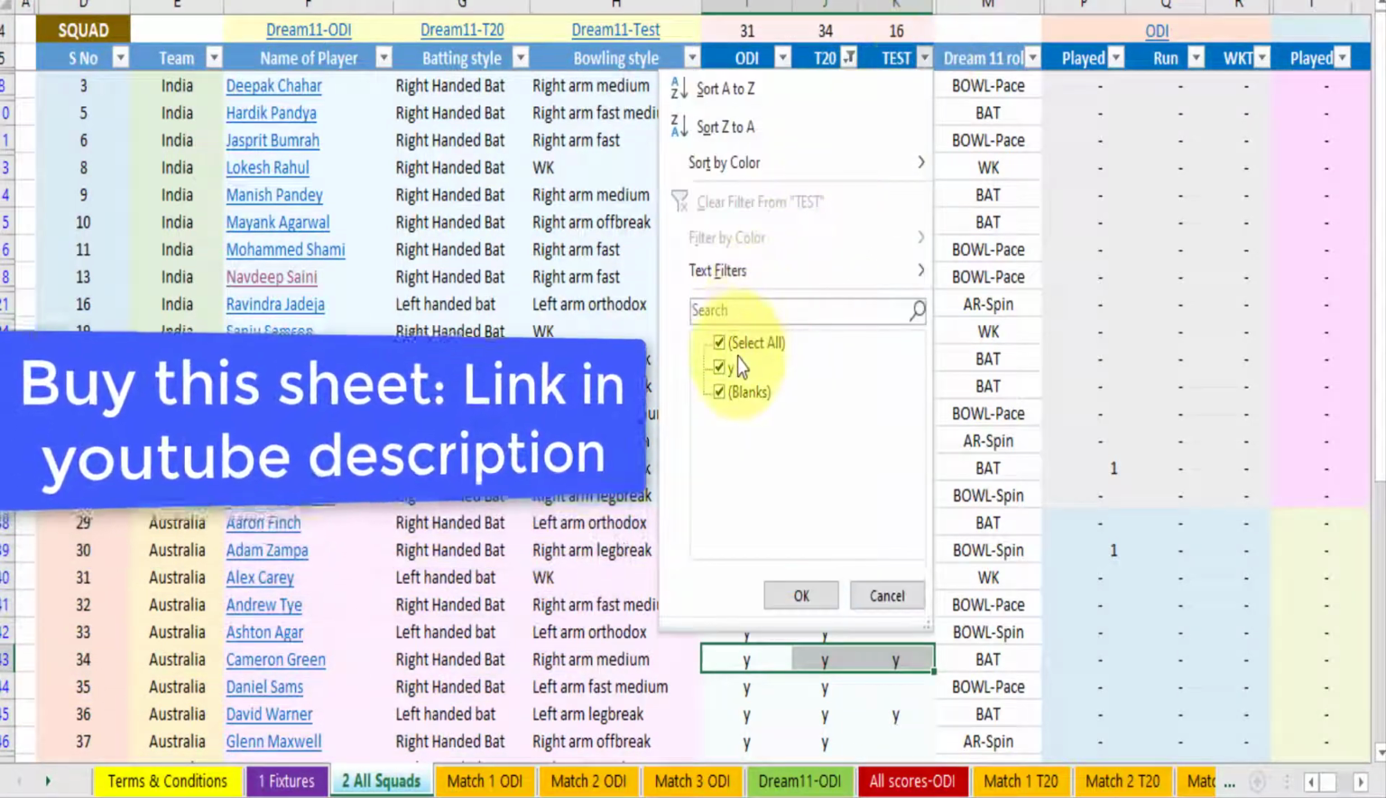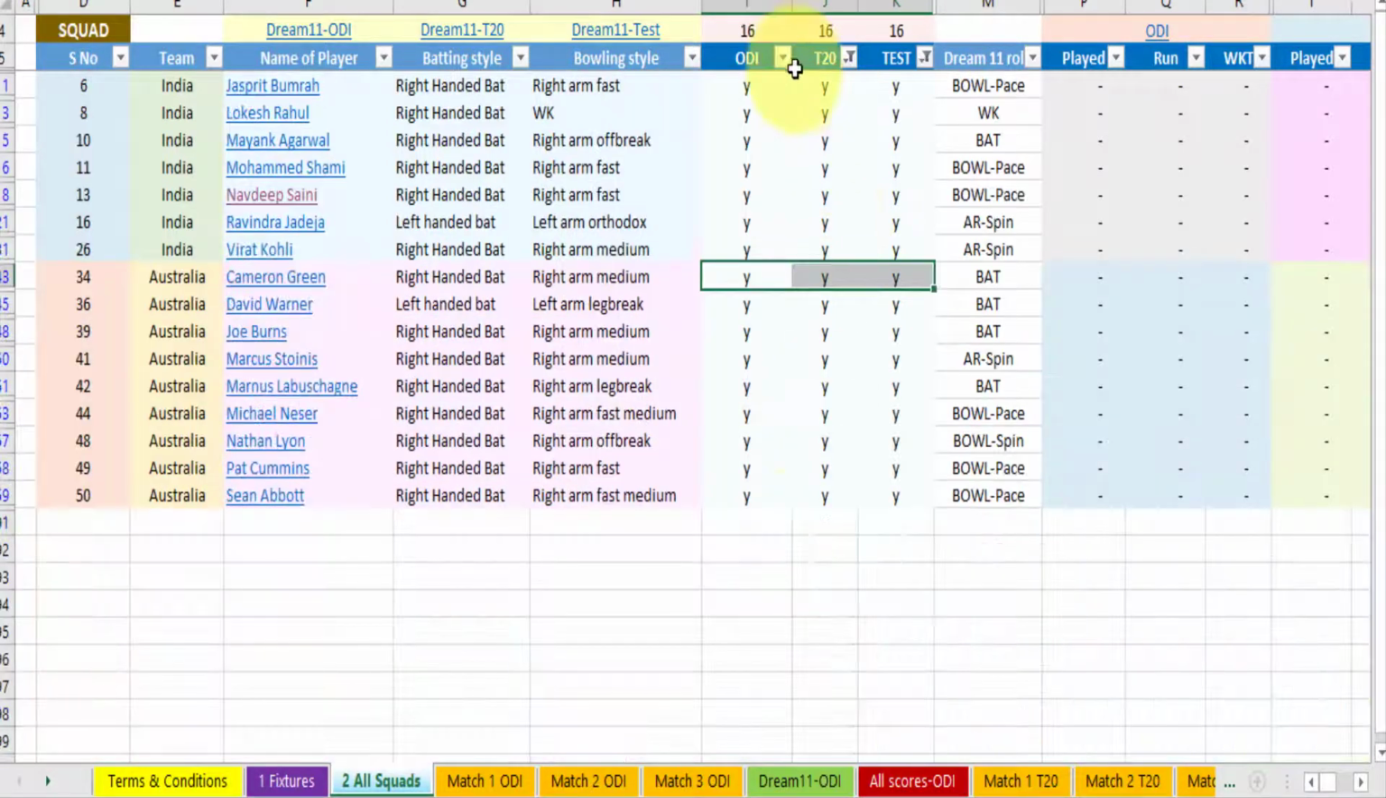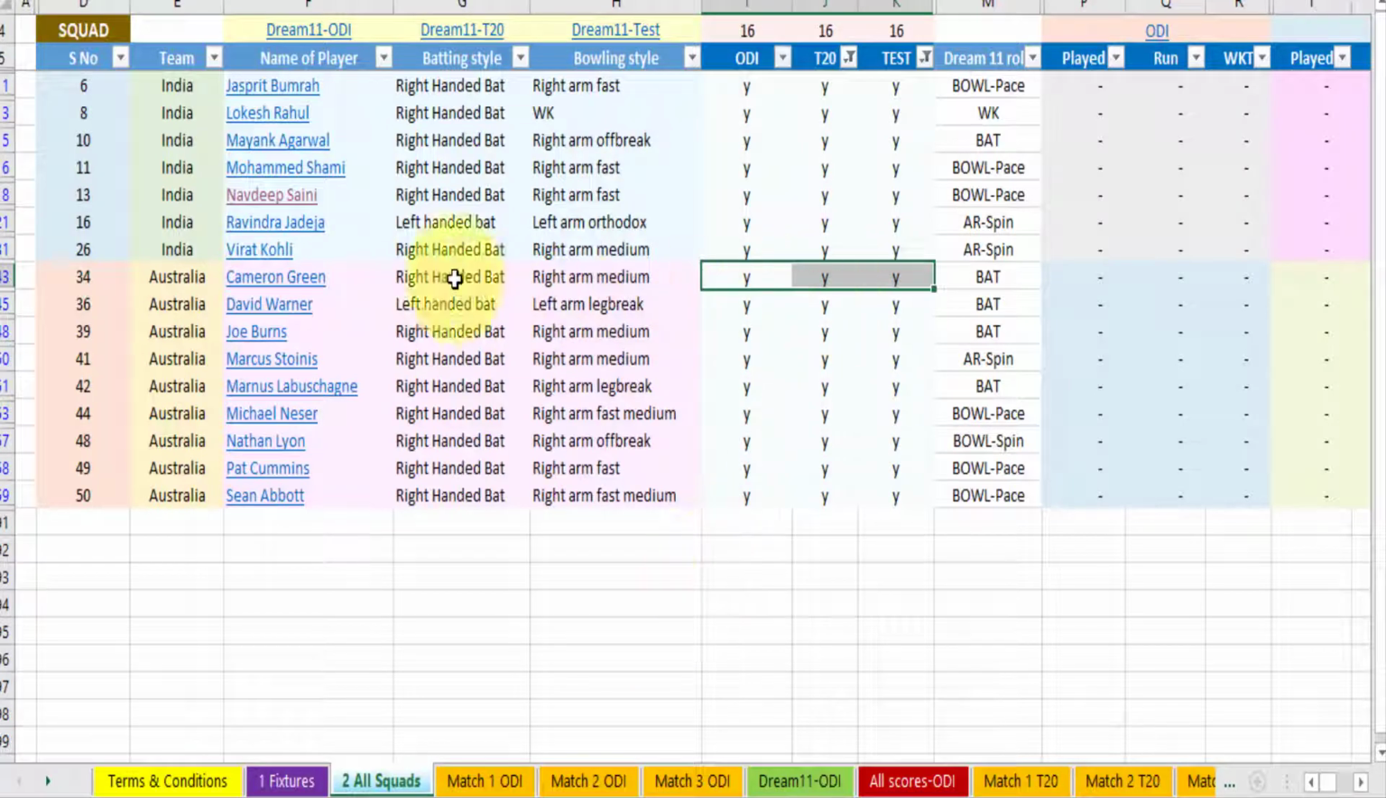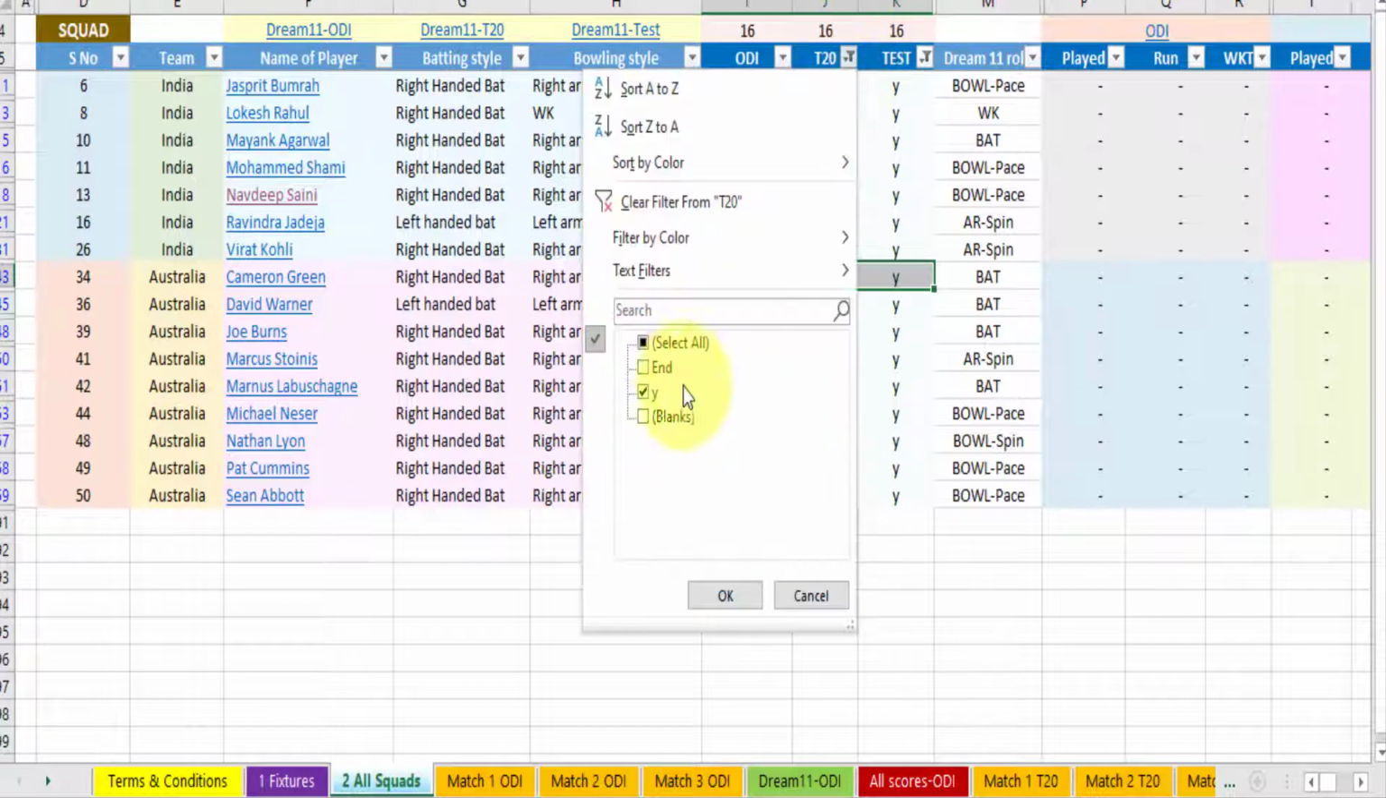If I want to see who are the players who are playing all the three formats, then I will select all Y. So from India, Jasprit Bumrah, Lokesh Rahul, Mayank Agarwal, Mohammad Shami, Navdeep Saini, Ravindra Jadeja, Virat Kohli are playing all the three formats. Similarly, from Australia, Cameron Green, David Warner, Joe Burns, Marcus Stoinis, Marnus Labuschagne, Mitchell Starc, Nathan Lyon, Pat Cummins, and Sean Abbott. All are playing all the three formats.